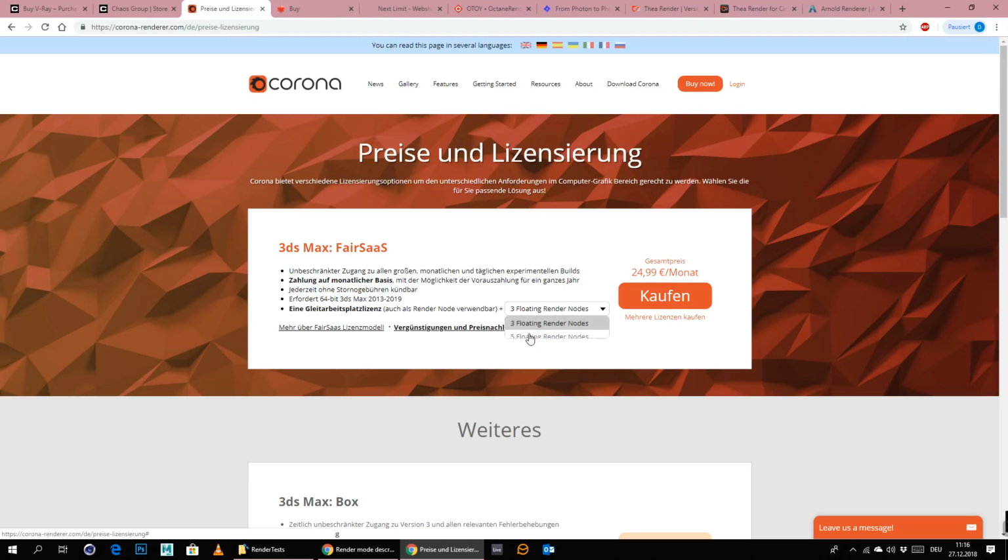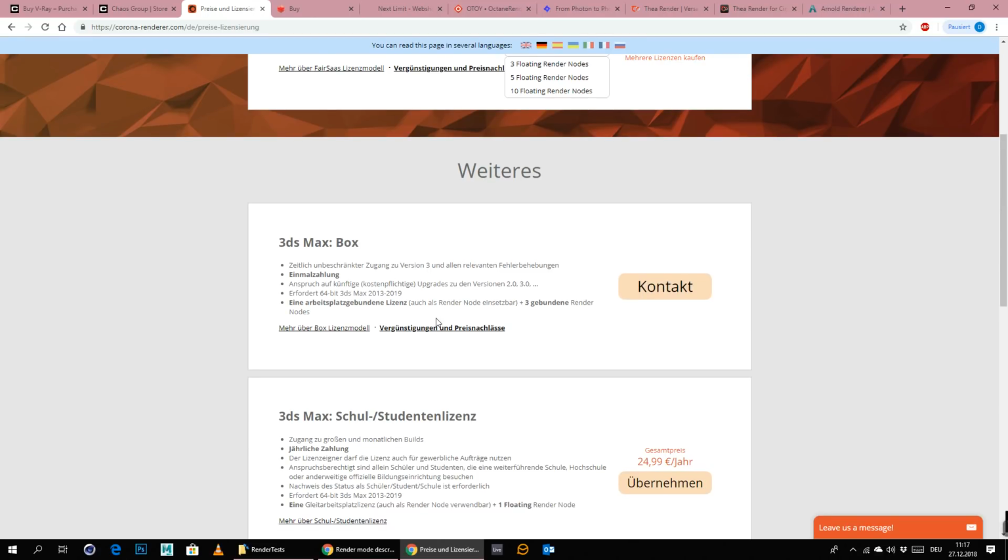At some point you probably have to pay for it, and as you can see, the 3ds Max version is for 3 floating licenses. I don't think there is a single license that you can buy, but you can rent it for 25 bucks a month, or 25 euro a month, which means around 300 euro a year for 3 render nodes, which is really, really nice.